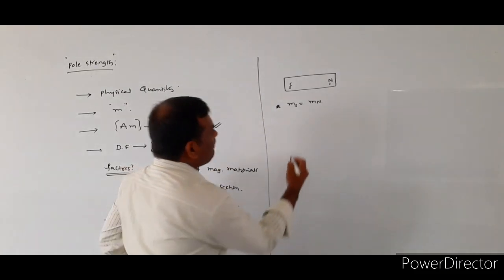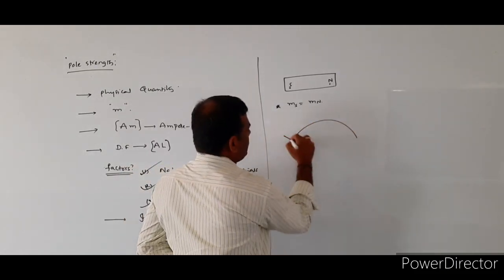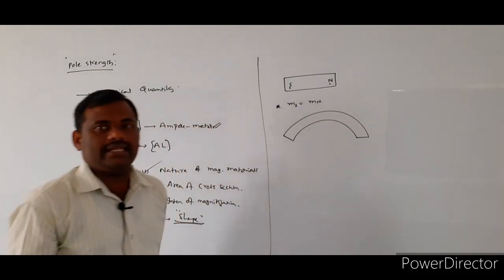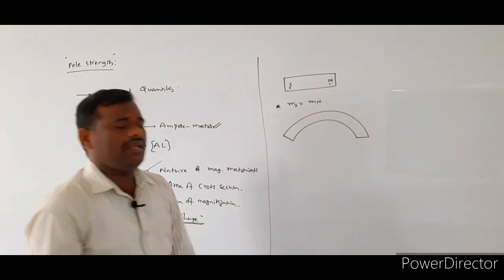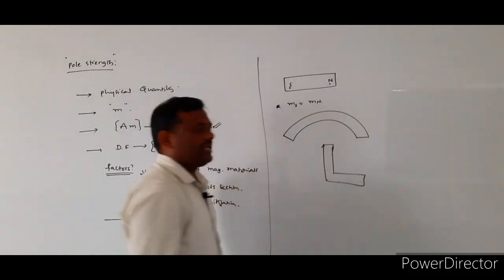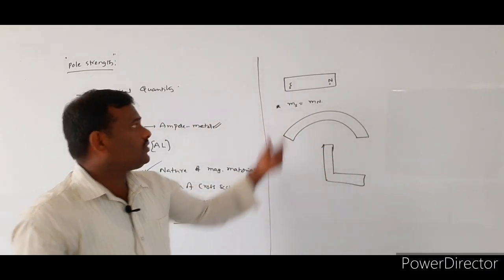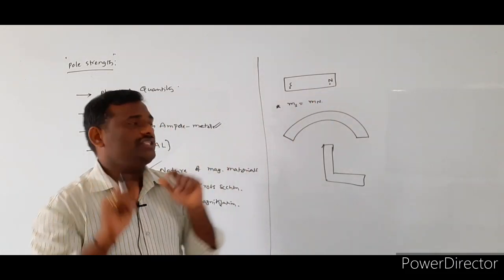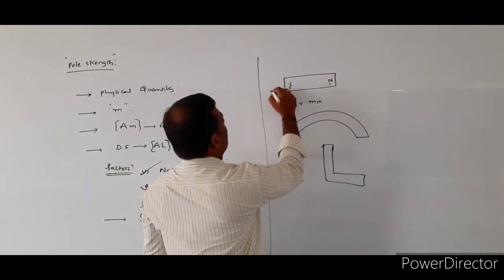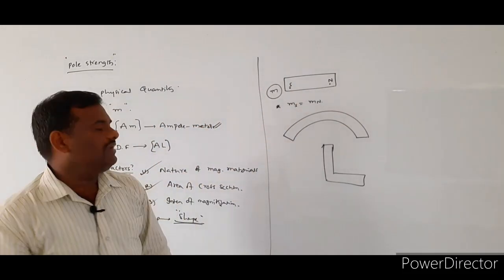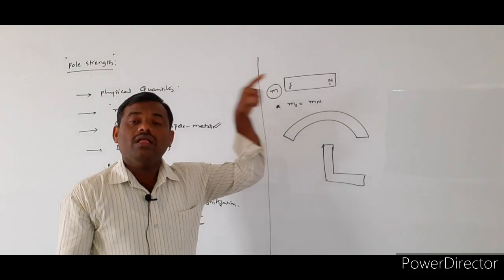Now, if this bar magnet is bent in the form of a semicircle, or if you bend it into an L shape or rectangular shape, whatever the shape. First, the bar magnet we take is in the form of a rectangular shape, and here we assume that the pole strength of either the south pole or north pole is small m.